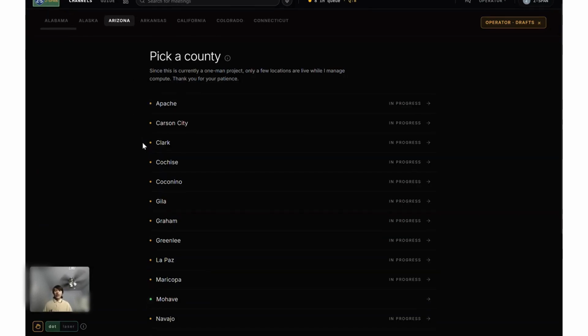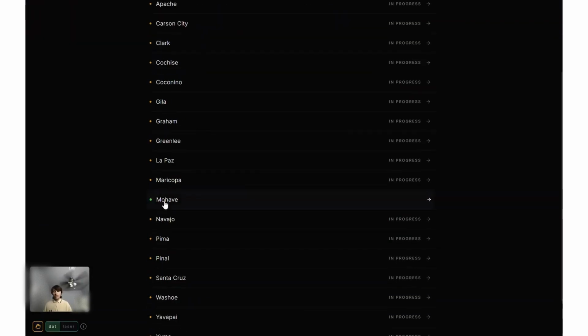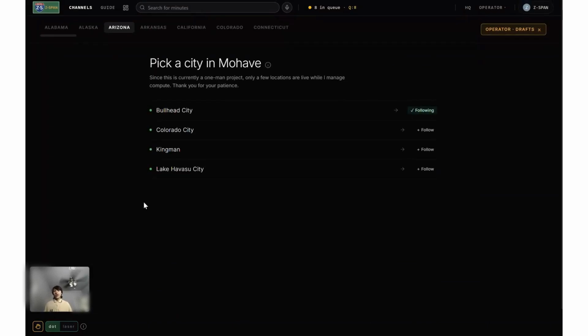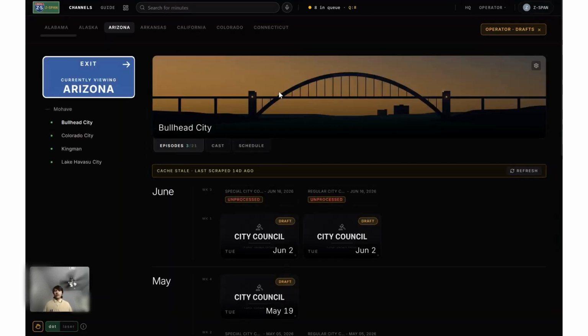Then we have it sectioned by county. You see right here the ones that are in progress. Right now I only have Mohave County that I'm comfortable with showing, so I'll leave it at that. Then within that you have the picker of the city. You have the capacity to follow a city also. That gives you the capacity to see if the city is talking about specific things, maybe a keyword that you want to search for. I believe it's limited to just that right now, so I'm not going to say anything further. So yeah, Bullhead City, let's see this.